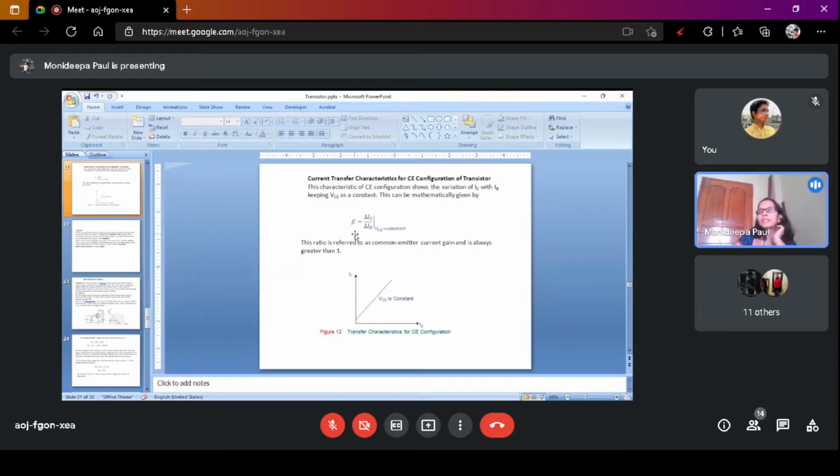So current transfer characteristic in this case is denoted by beta. Beta is equal to del IC by del IB, the change of output current divided by change of input current. This is the current transfer characteristics. So IC is equal to beta IB. All of you write in your copy that IC is equal to beta IB.